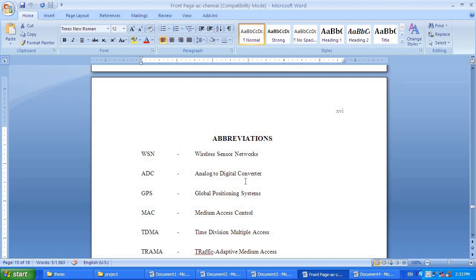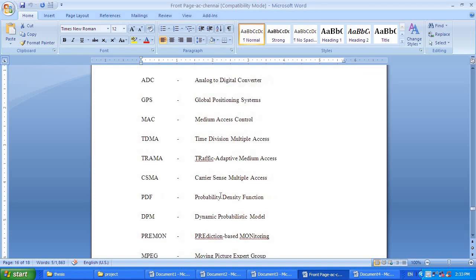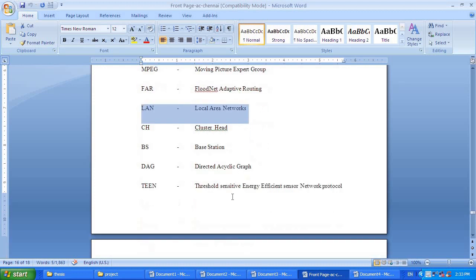After that, you will have the abstract in Tamil. After this, the acknowledgement. Then you will have a table of contents. Table of contents is over. Then you will go for list of tables, list of figures, list of symbols, and list of abbreviations. Put together, this represents one section of the document. The second section is totally chapters, chapter 1, 2, 3, like this. You will have as many chapters as needed. So this is about the table of contents.